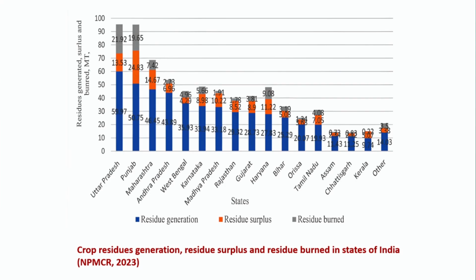So this is what I mentioned earlier, with reference to the residue generation, the residue surplus as well as the residue burn. If you look at the different states across pan-India level, as I was mentioning in the previous case, Uttar Pradesh, Punjab and Haryana are always topping the list, as well as Maharashtra. But at the same time, we need to look at how much, after the generation of that huge amount, is used for multiple purposes, but still we have some surplus. In many cases, the other part is not substantially helping your environment or your ecosystem. We are going to deliberate that in the latter part of our lecture.